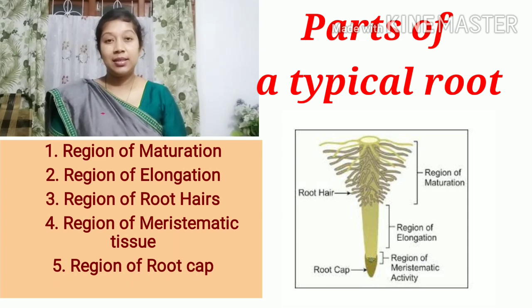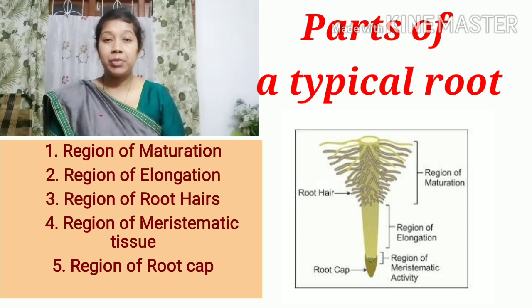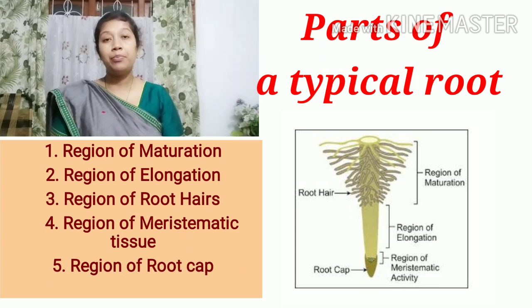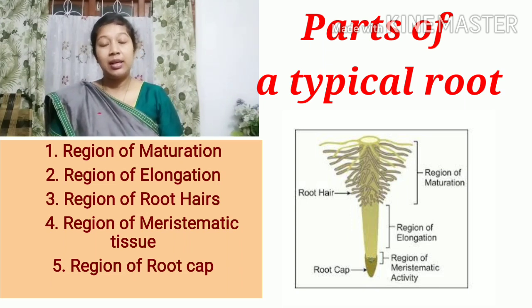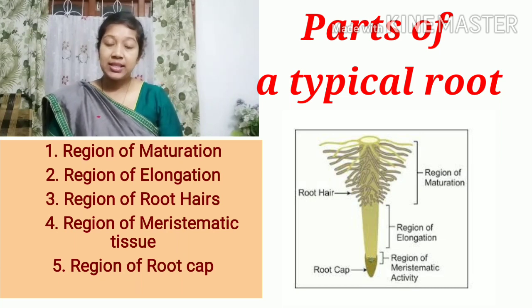Now let's discuss the first region from the top of the plant body, that is the region of maturation of the root system. The region of maturation comprises mature cells. When I say mature cells, these are cells which do not undergo cell division. The cell walls become thick and therefore no water absorption takes place in the cells.